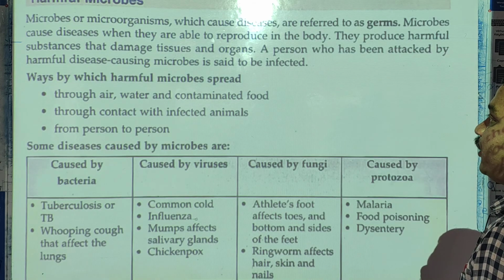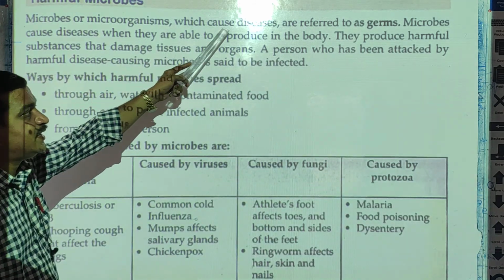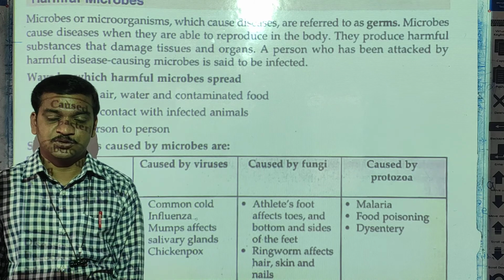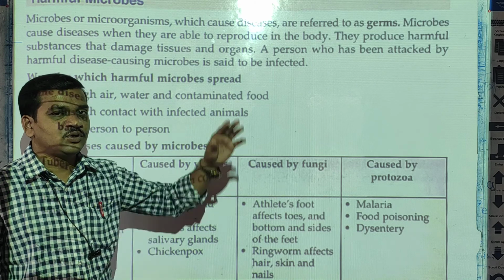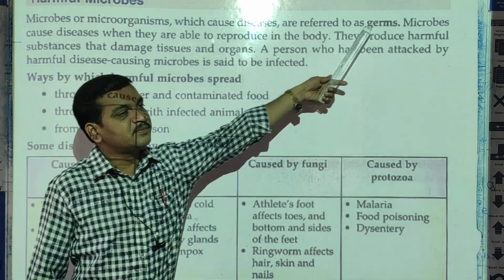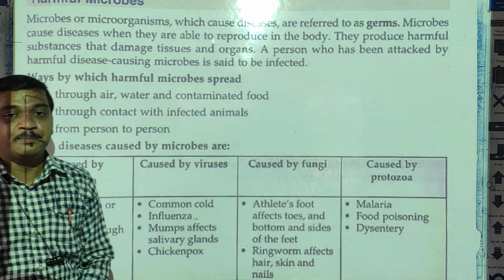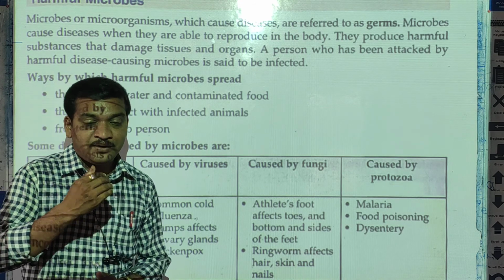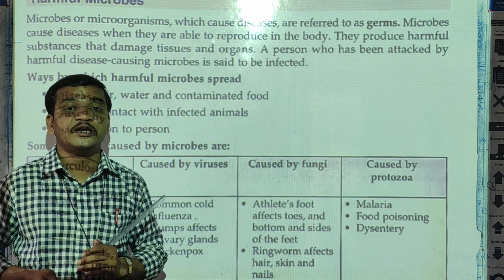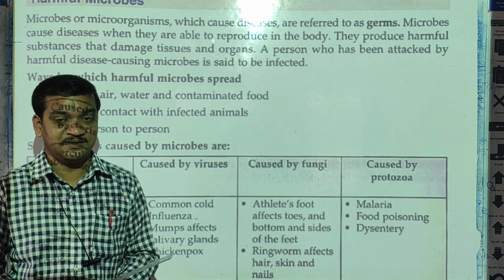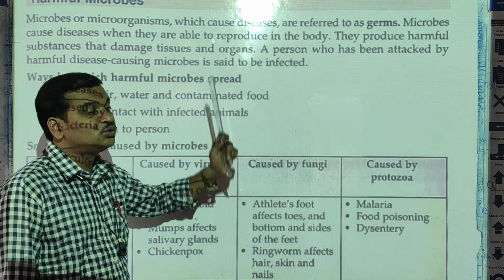Now see here, microbes or microorganisms which cause diseases are referred to as germs. Microbes cause diseases when they are able to reproduce in our body, which means they multiply in our body. They produce harmful substances that damage the tissues and organs.